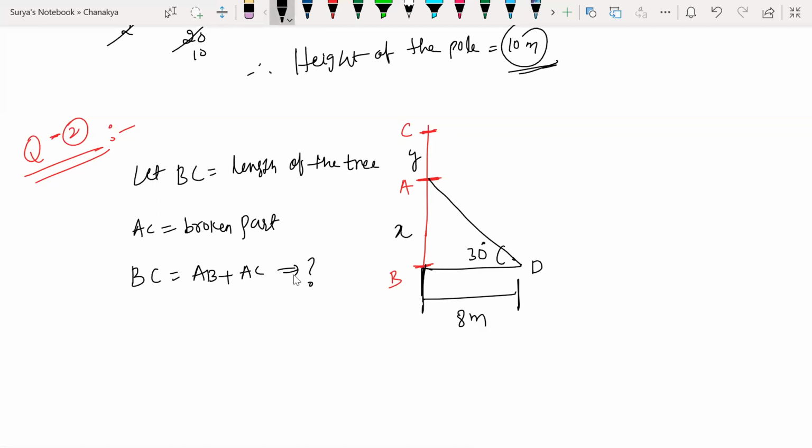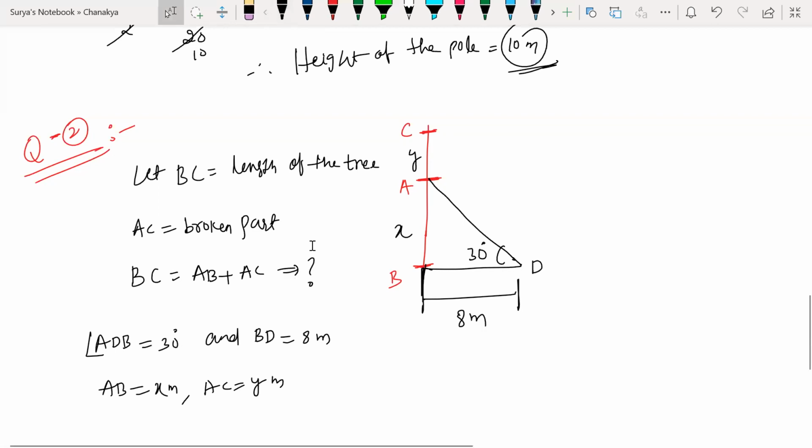So what he has given here: angle ADB is almost 30 degrees, and BD is given as 8 meters. And I took AB equal to X and AC equal to Y meters. All right, understood?